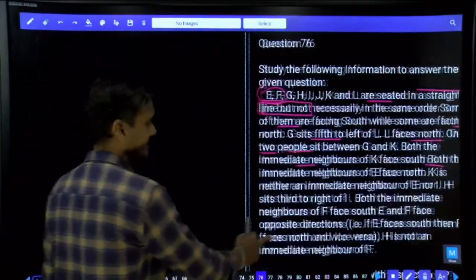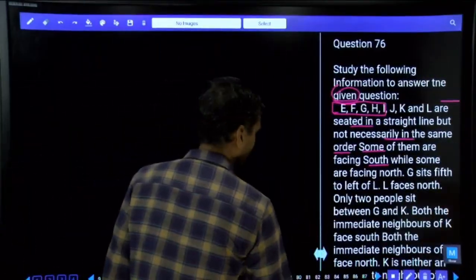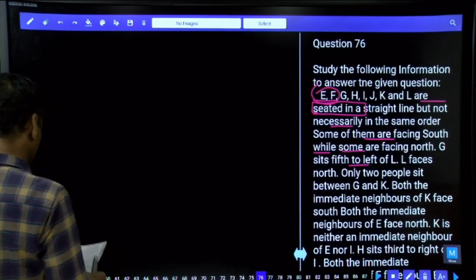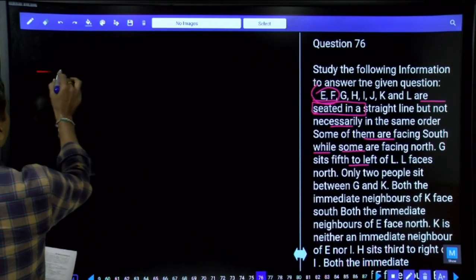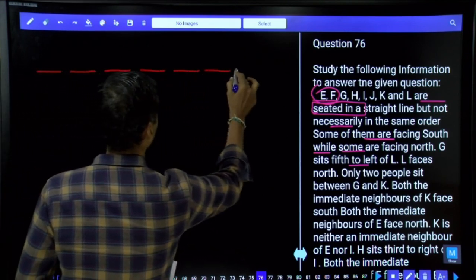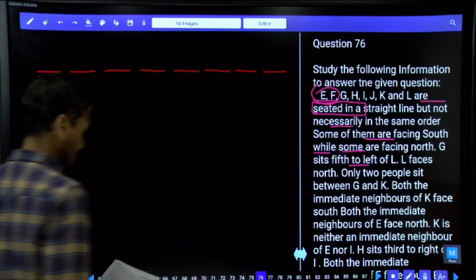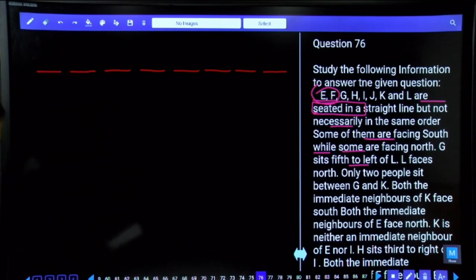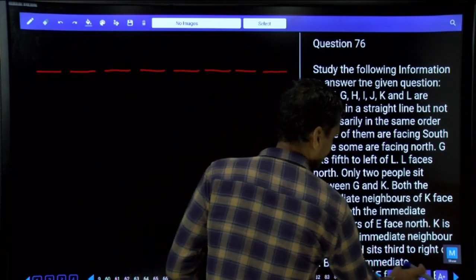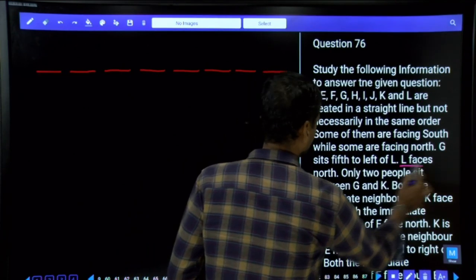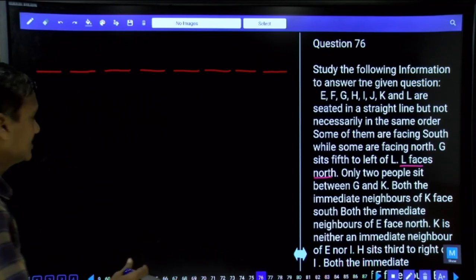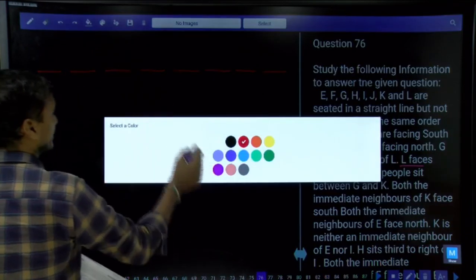Now this is regarding the information. As you are thorough with this information, first, how many persons are there? All together we have 8 persons: 1, 2, 3, 4, 5, 6, 7 and 8. Some of them are facing north, some of them are facing south. First I am starting with L, who faces north. G sits fifth to the left of L. How many possibilities can we have?